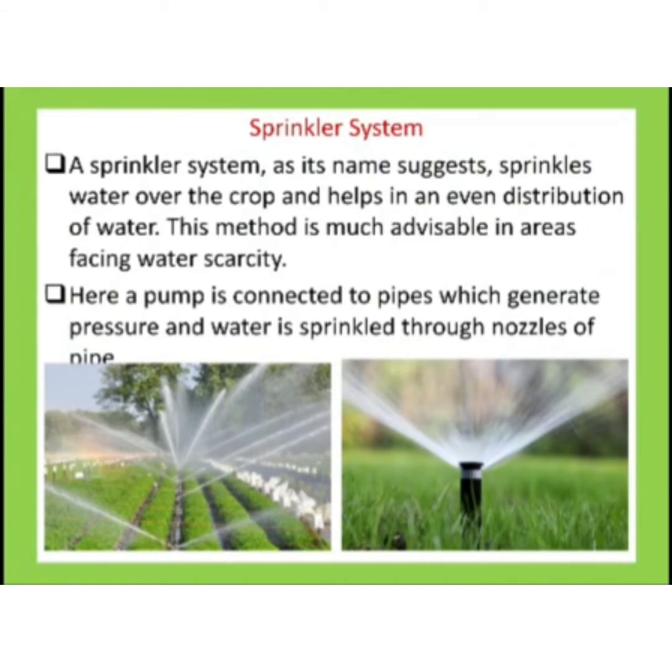The entire field will get water at the same time. That is, there will be efficient distribution of water, because whatever amount of water is coming from one nozzle, each and every nozzle gets the same amount of water.